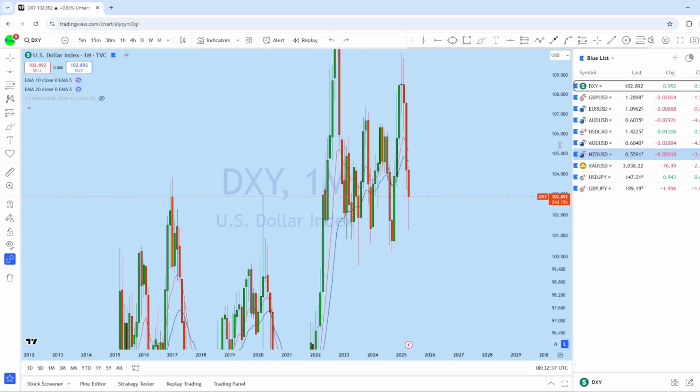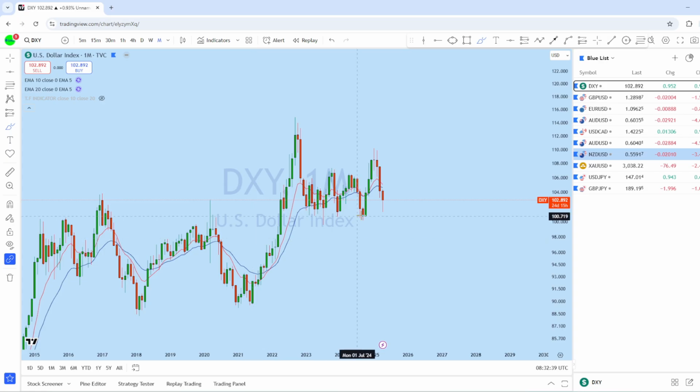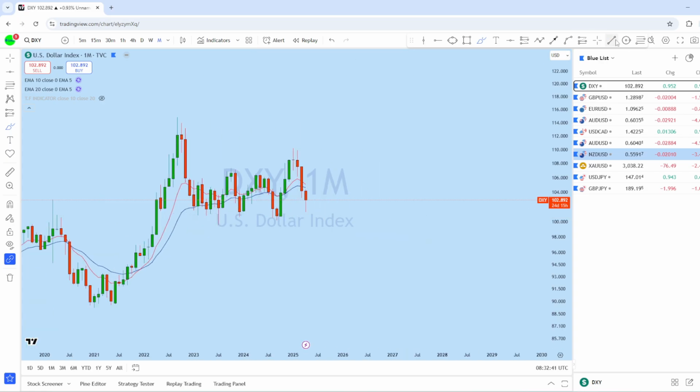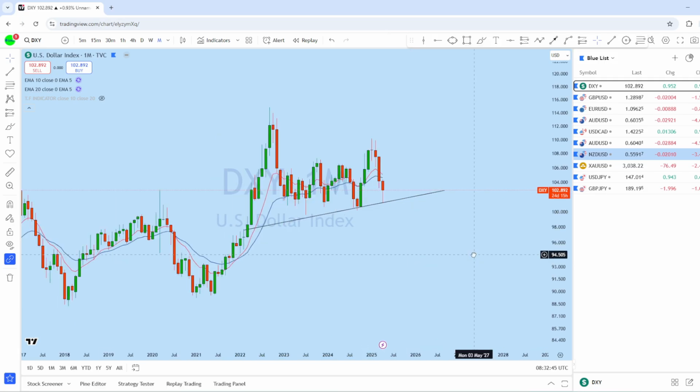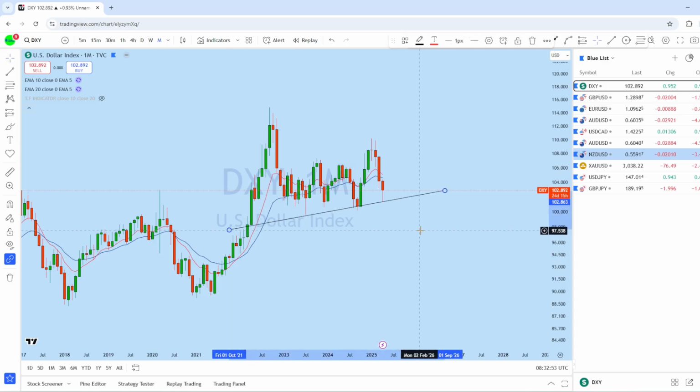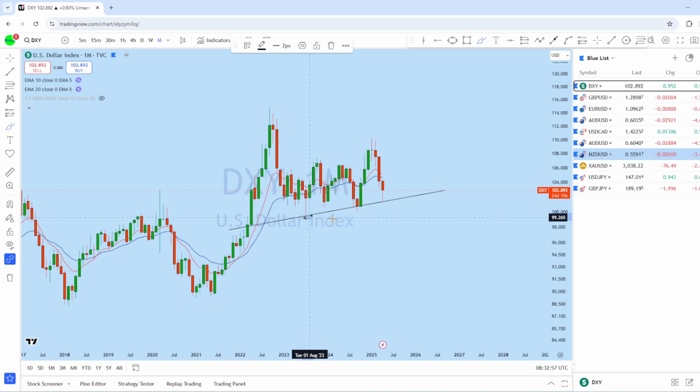And with that long wick candle formation, DXY from this level has shown a significant reaction from the support level. Now, if we look at the historical perspective from the monthly, this is a long-term bull market, though we saw back-to-back four months of bearish movement. But you see the price is currently on the monthly support level, here and also here.